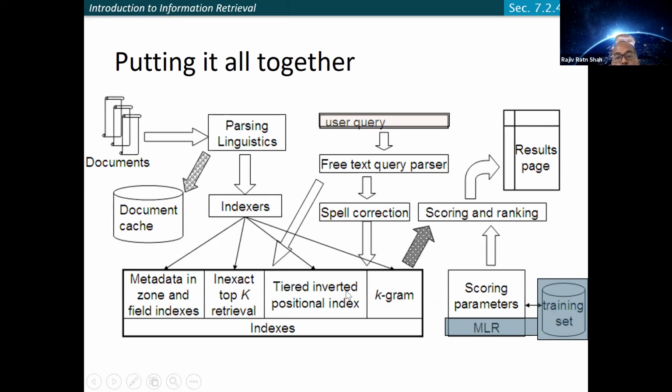We have also discussed the tiered inverted positional index. So first look into the top tier, then if you have enough documents, that's good. If not, then you can go to the lower tier and so on. So accordingly, you can altogether get the required documents closer to the absolute top K documents for a given query.